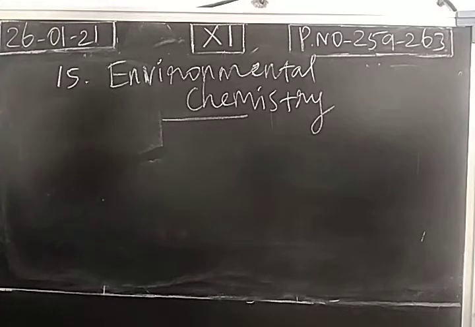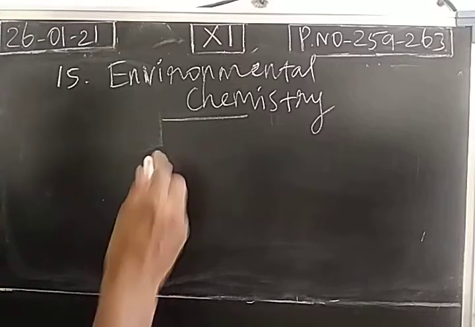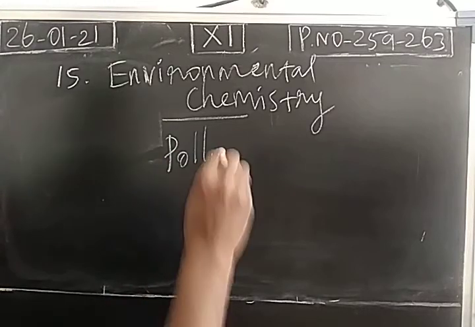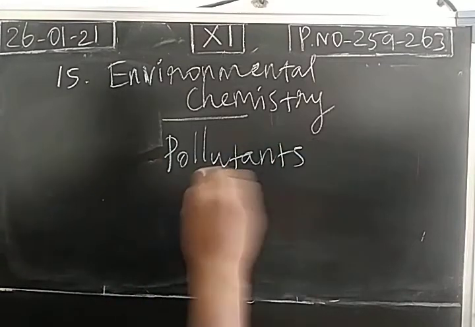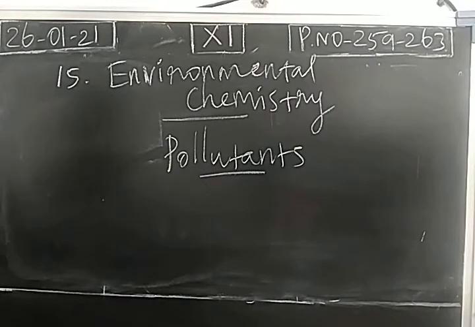Environmental pollution is mainly due to chemical substances and chemical processes. We have many chemical substances which are harmful. We call them pollutants.